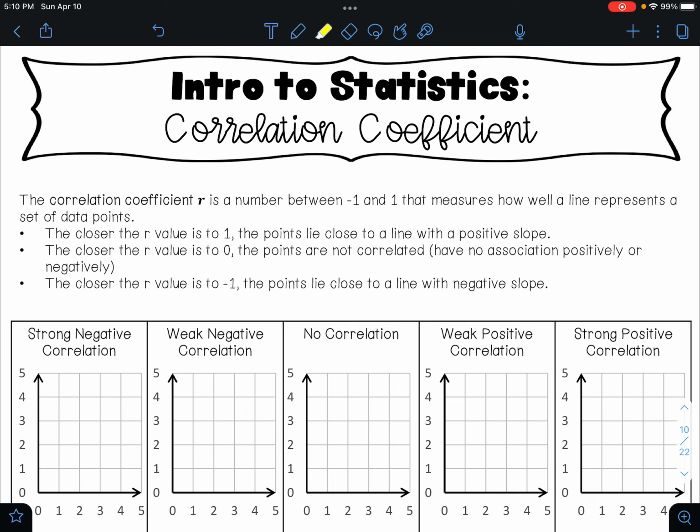In this video, you're going to learn about the correlation coefficient. So the correlation coefficient R is a number between -1 and +1 that measures how well a line represents a